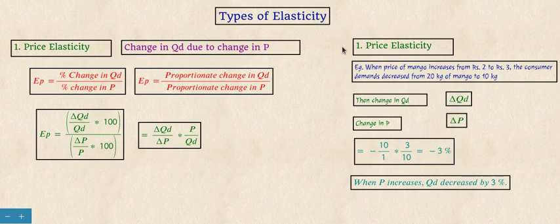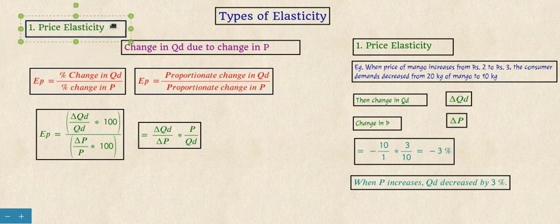Now we are going to see about different types of elasticity. The first one is price elasticity. As we know, when we change the price, how much quantity is demanded changes. So it is the change in quantity demanded due to change in price. It is similar to what we have seen earlier: the percentage change in quantity demanded due to percentage change in price.